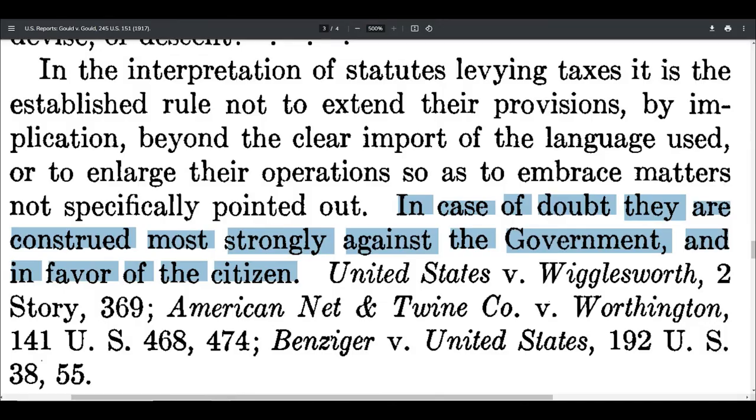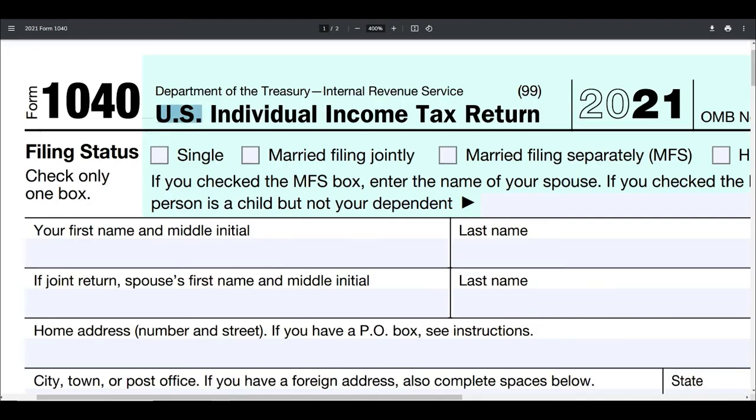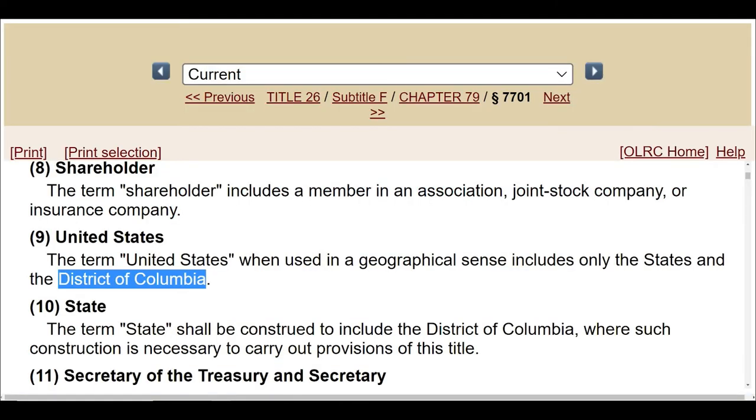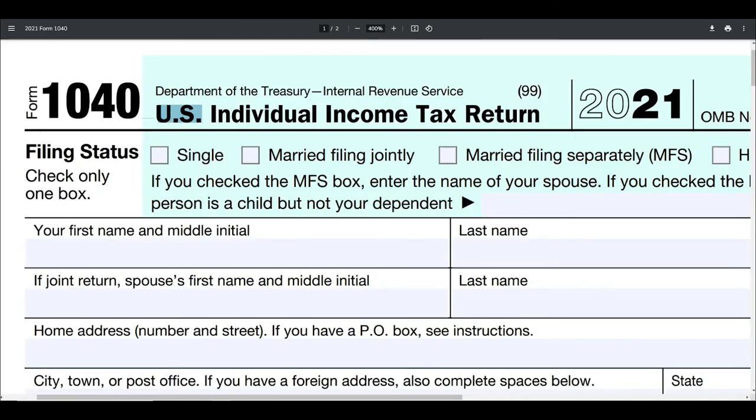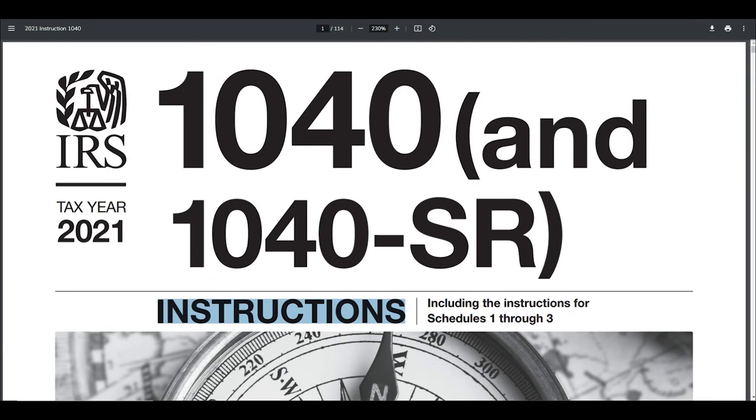So, folks, this 1040 form right here is not for you. This is for District of Columbia people. Yes, because United States means District of Columbia. So this tax form and its instructions is for them, and you pay zero income tax legally by not being a citizen or resident of DC. By the way, in the longer video that you should click and watch in the description below, I go over this in more detail and also show you that federal government workers also must pay income tax.